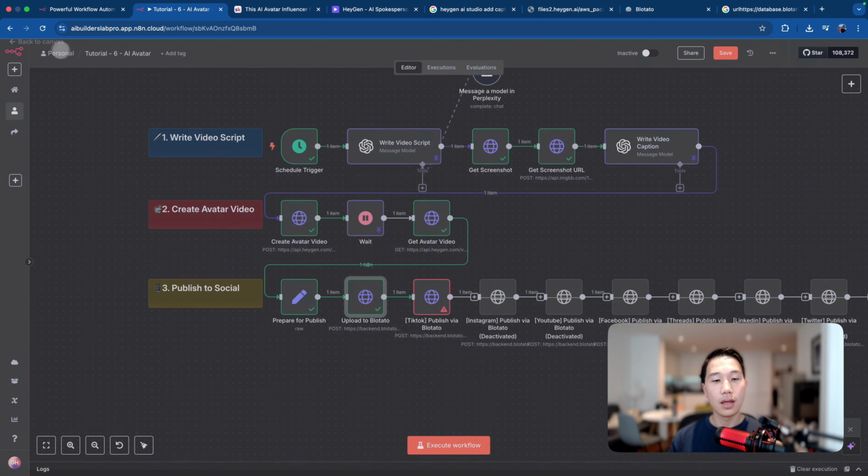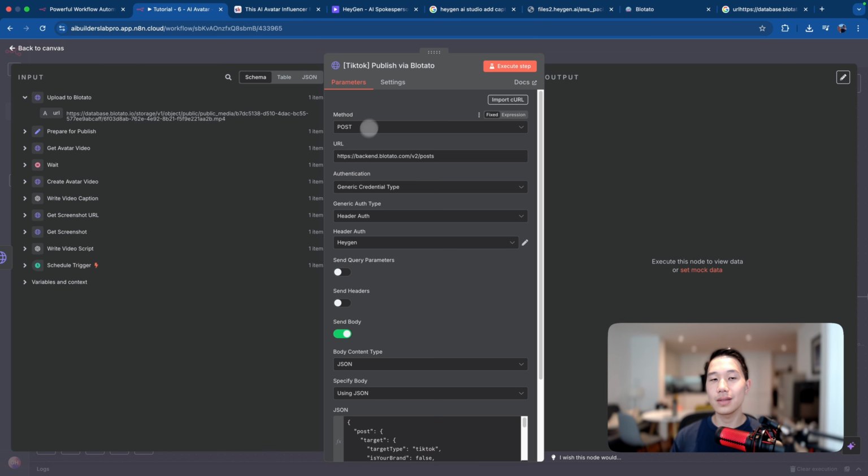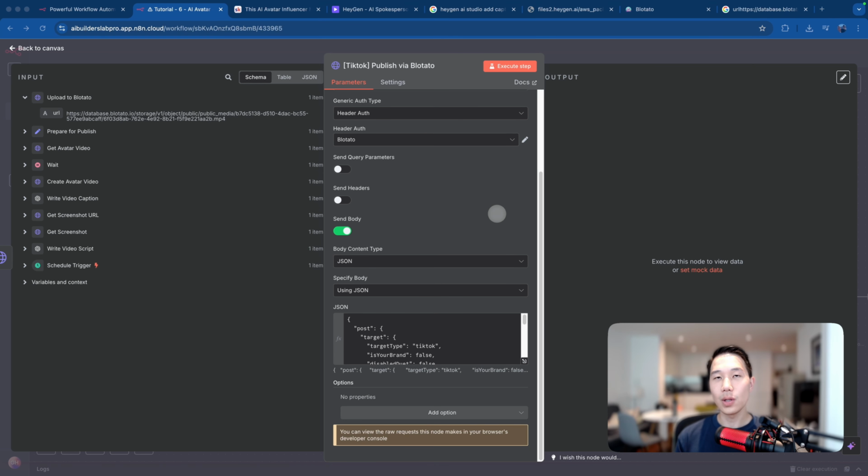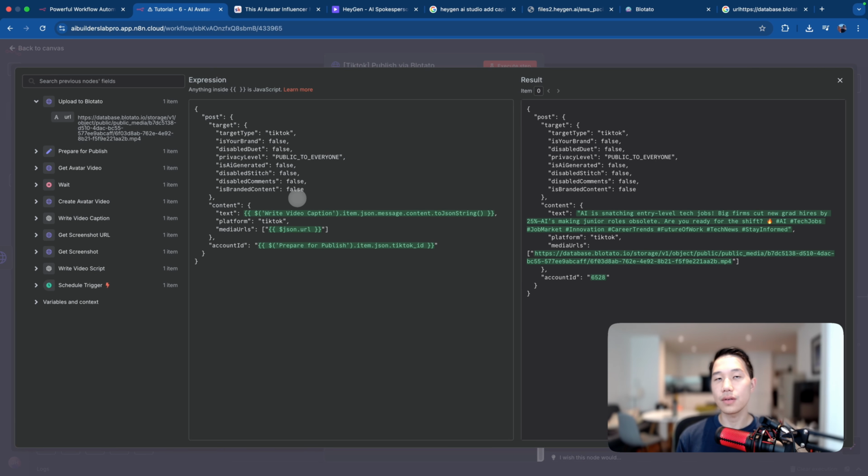Now when I click on execute step, the step will be executed and the file will be uploaded to Blotato. And then the very next step, which is also the final step we need to do, is to configure this TikTok node, again using the Blotato header auth. Okay, now let's also look at the JSON body parameter. This is basically just some TikTok specific parameters where you are able to specify a bunch of things, for example, whether you should tag the post as AI generated, whether you should disable the comments, etc. But for now, I've just set everything for you, so you just have to execute this node.